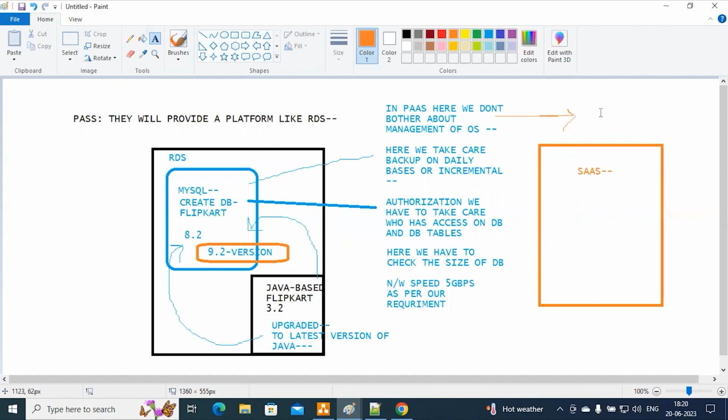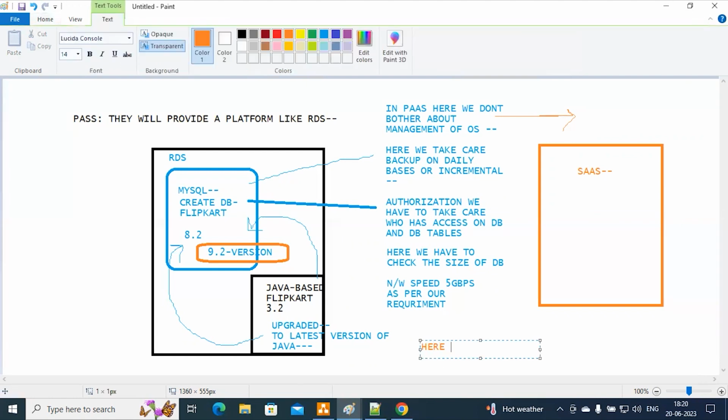It might be 130 or 140 rupees per month to get more storage, like 100 GB. Sir, are you going to bother about who is going to manage it, what type of operating system they are using, what the network speed is? No, right? So here in software as a service, we don't bother about management, just pay and use it.